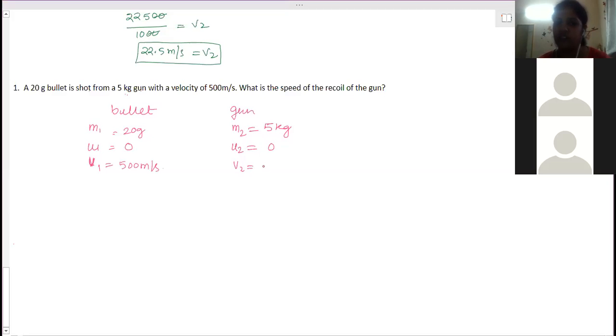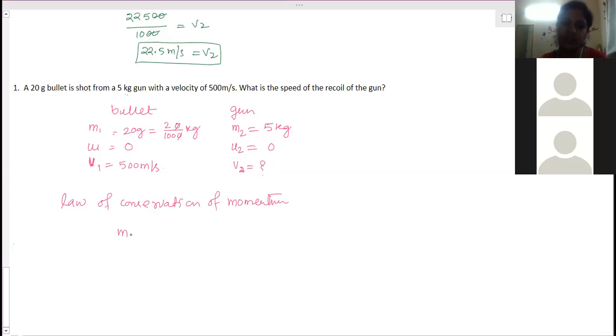Velocity of the gun, v2, we don't know, we have to calculate. Here the mass is in gram. Gram is not an SI unit, so we have to convert into kg. 20 by 1000 is 0.02, so that means 2 by 100 kg. Keep it in fraction, it might sometimes be easier for the calculation. Yes. We use the law of conservation of momentum.